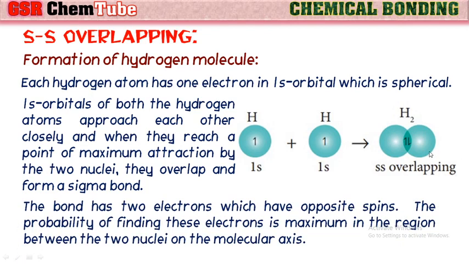The bond has two electrons which have opposite spins. The probability of finding these electrons is maximum in the region between the two nuclei on the molecular axis. So here the probability of finding this pair of electrons is maximum between the nuclei along the axis.